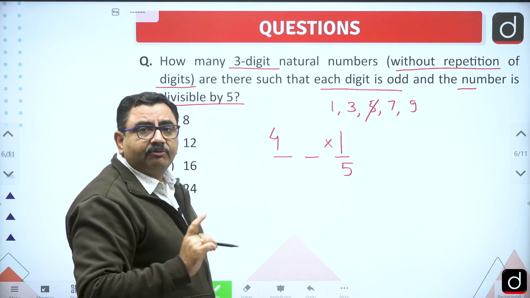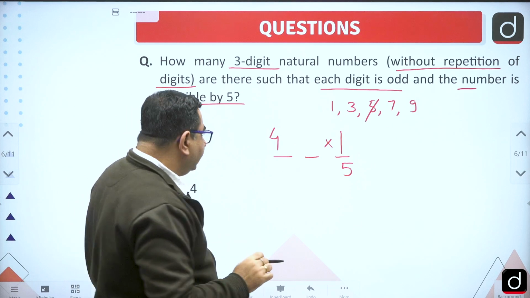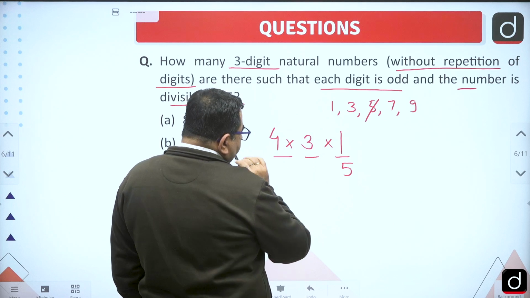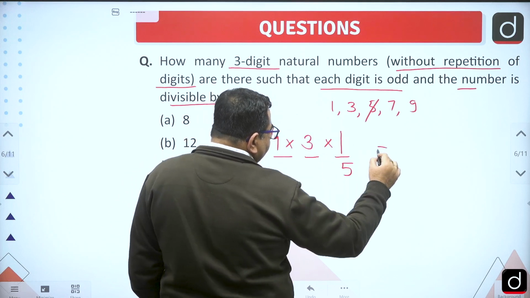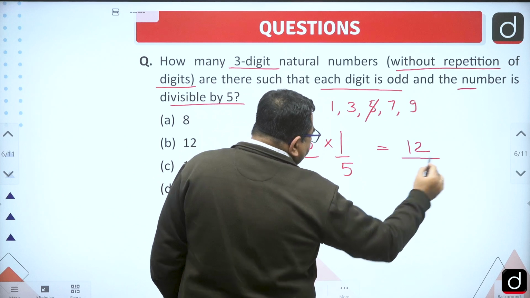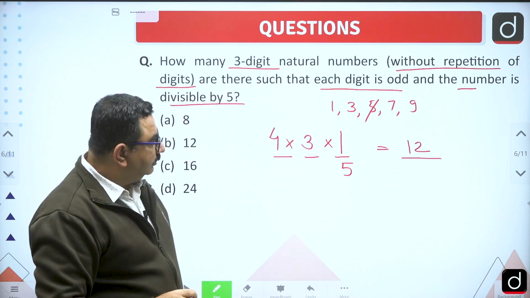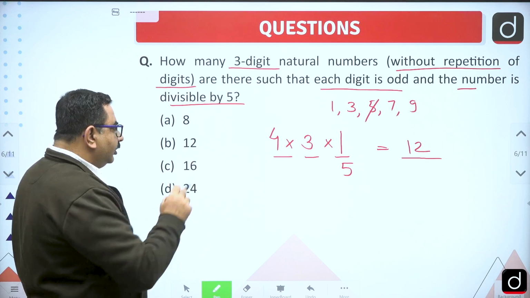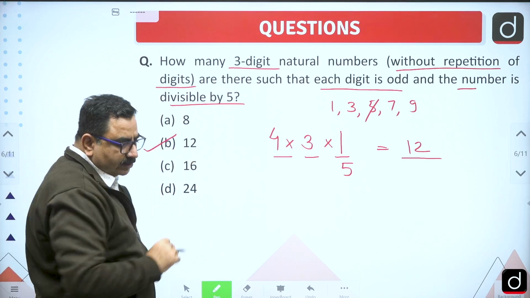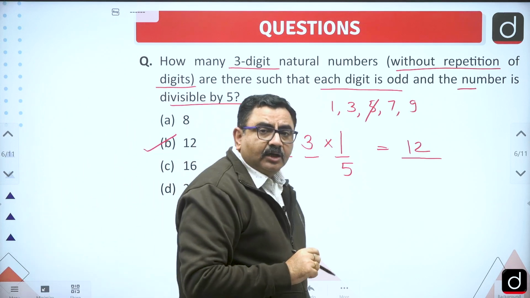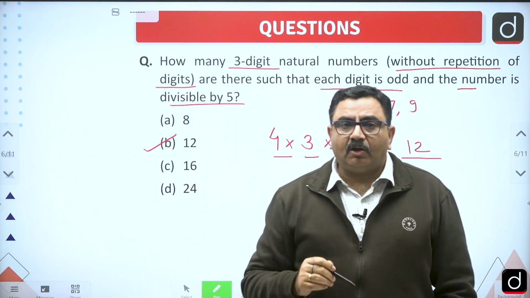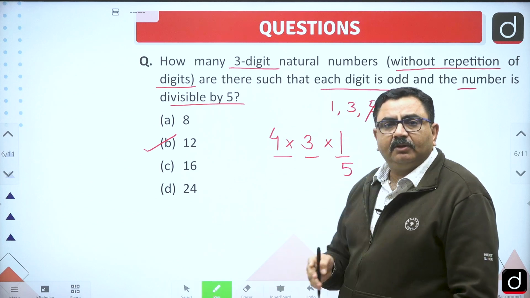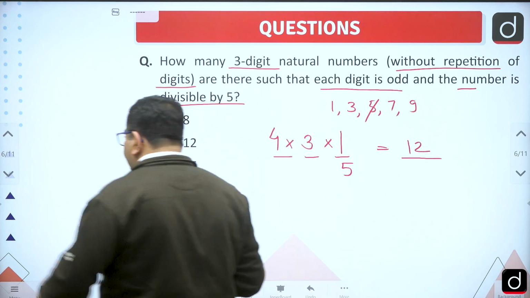Then what is number of remaining digits? That is 3. So this place can be filled in 3 ways. So if I see this total product, that is 12. So there are 12 numbers possible according to the condition given in the question. So these kind of questions definitely we will be discussing when we discuss the chapter permutation and combination. Once you understand the basic things, then these questions become very easy for you.